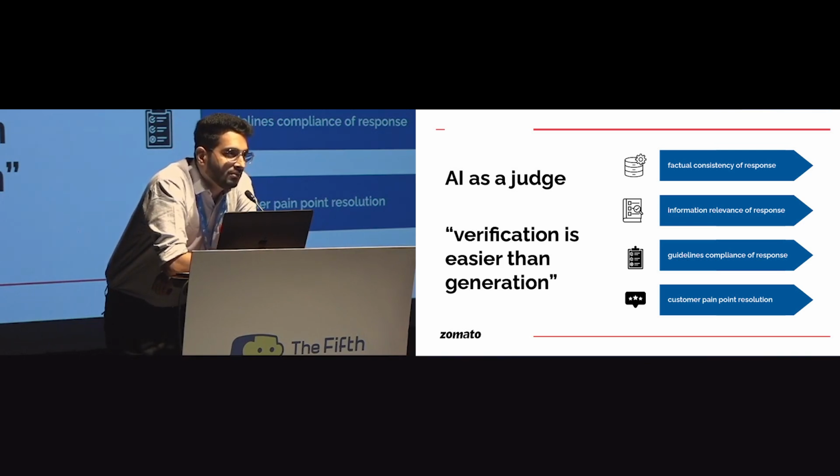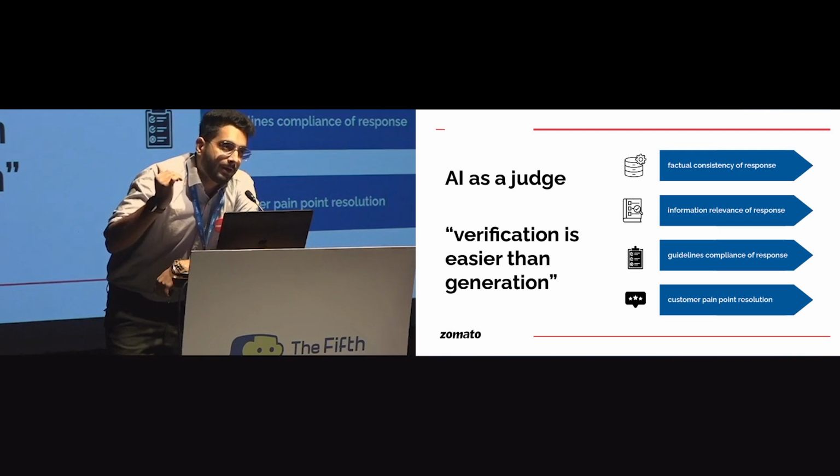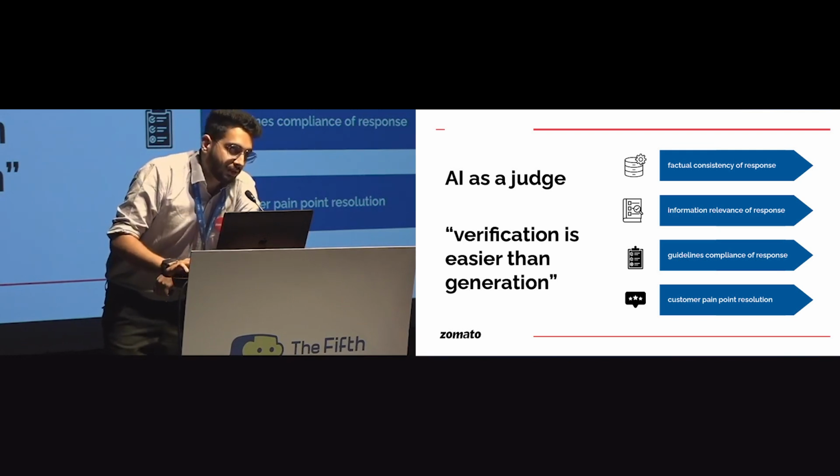For example, if the customer is asking, give me the delivery partner's contact number, I do not want to be telling them the 12-minute CTA. Though it is correct, it is not the correct answer, right? It's not a relevant answer. Third is guideline compliance of the response, and fourth is customer pain point resolution, just to check whether the pain point that the customer came with was resolved or not, from a neutral perspective.